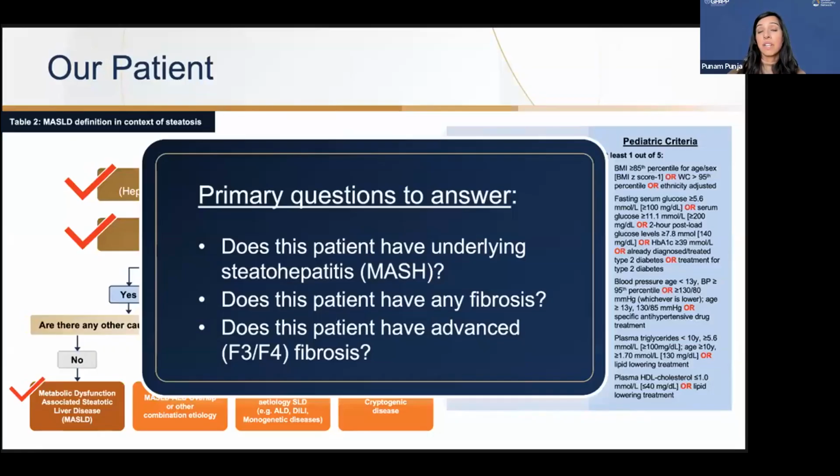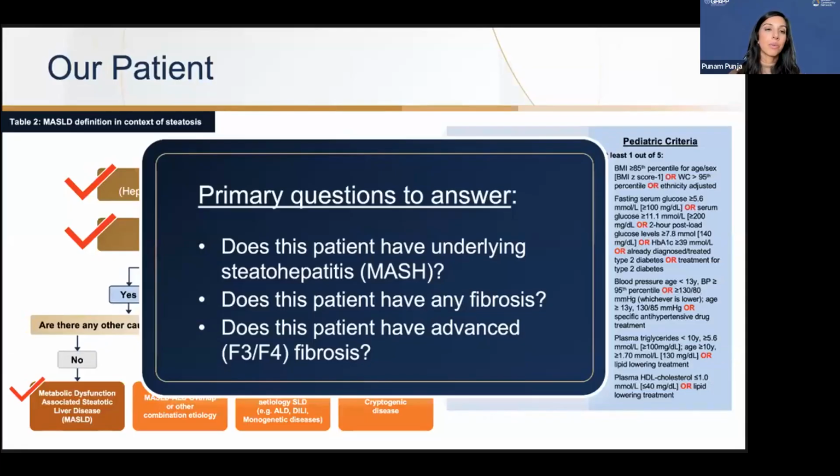Does this patient have any fibrosis? That's also a question we can't answer based on the laboratory data we got along with the ultrasound. It would be important to get a platelet count to be able to check a FIB4 test. And if that comes back abnormal, encourage the patient to get a transient elastography or ELF test done.